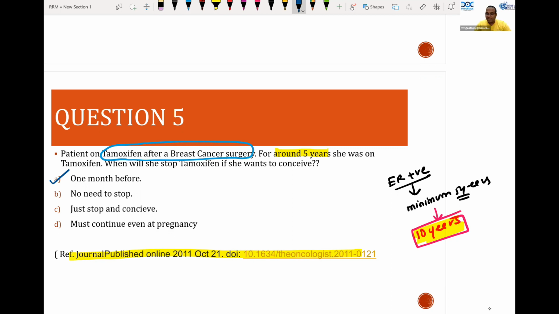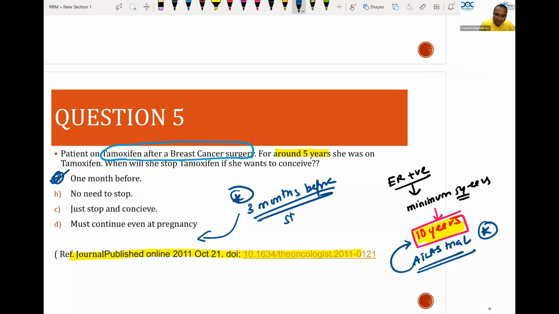Very good, Vijay Paul. That is the Atlas trial. I think you are a NEET SS aspirant. The Atlas trial is a trial to change it from 5 years to 10 years. So if a 3 months option is there, it is better to go for the 3 months option. I didn't get that question in the recall, so I'm going for that. So 3 months before is the best option if it is there in the exam.